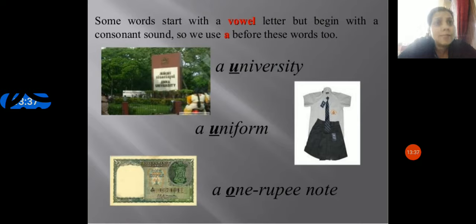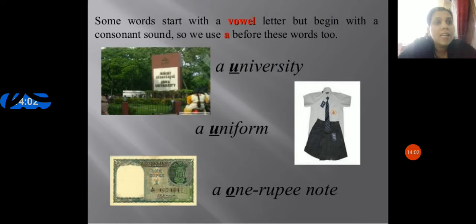Some words start with a vowel letter but begin with a consonant sound. So we use a before these words. Again, U: uniform, university, one rupee. When you pronounce it, it is university, uniform. So it's a consonant sound, so instead of an, I am inserting the article a.